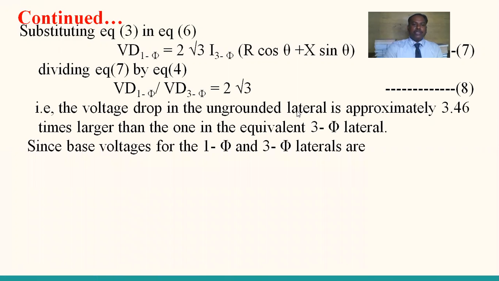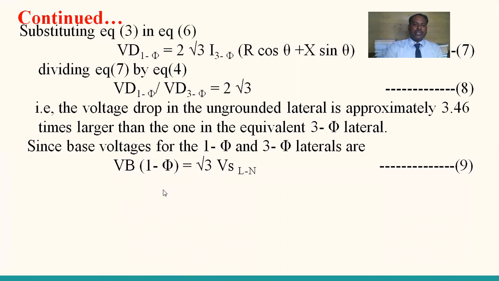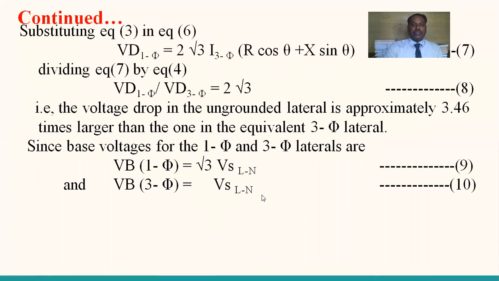Since base voltages for single-phase and three-phase laterals are considered, the base voltage of a single-phase system is root 3 times the source voltage line to neutral, VS line to neutral. These single-phase and three-phase base voltages are considered from equations 9 and 10.